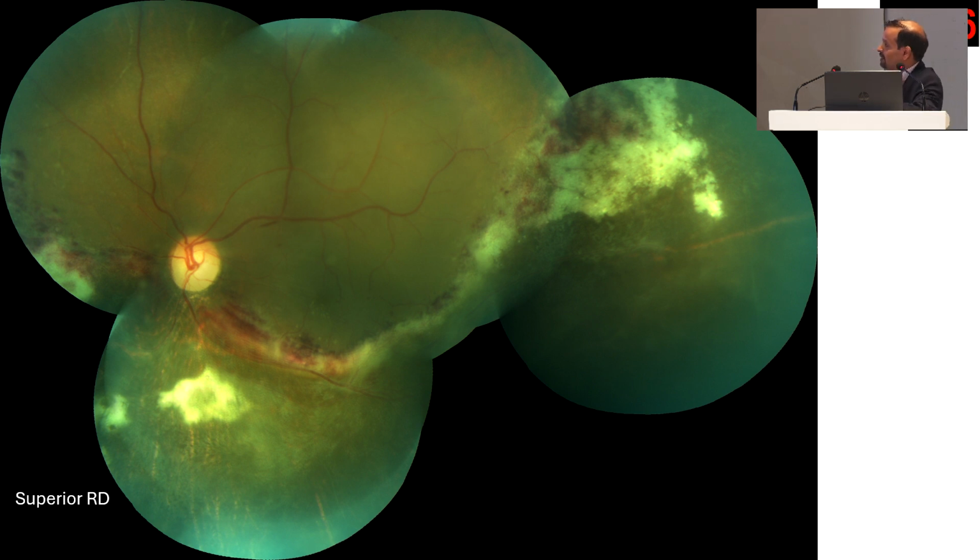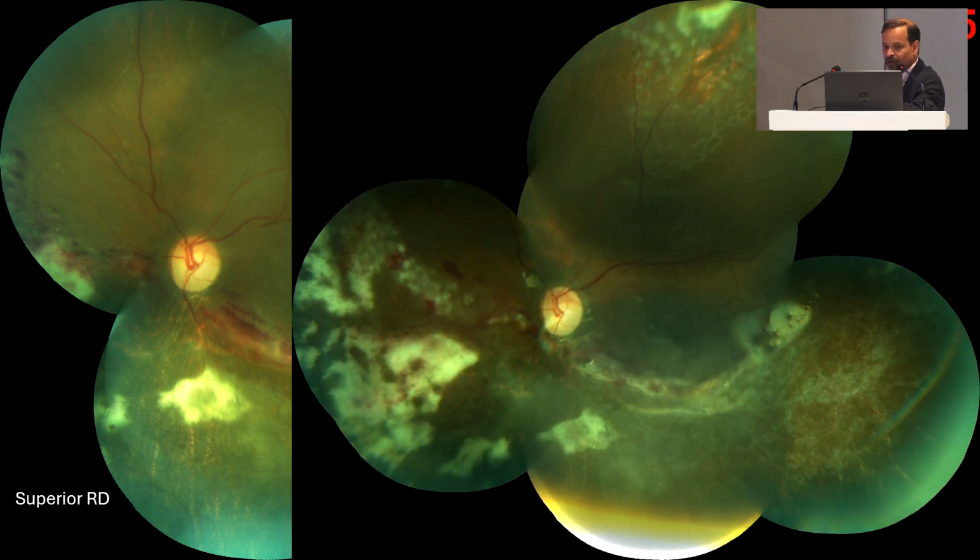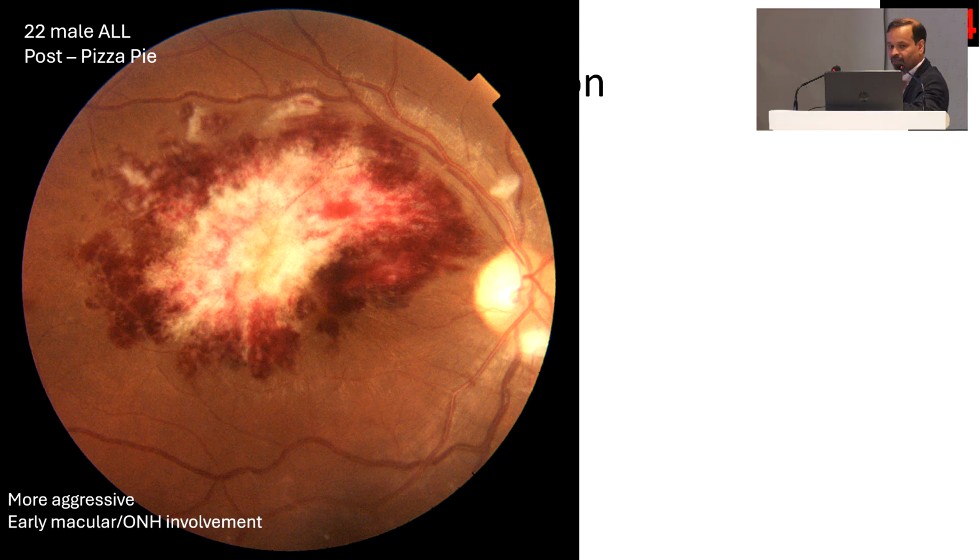So again, this is the other eye of the patient. You can see there's extensive peripheral healing along with activity at the edges. So this is a typical pattern whereby the peripheral healing keeps on happening and the new activity starts, and slowly it progresses to the posterior pole, and if not treated, it can eventually lead to destruction of the macula and the optic nerve. So this patient in fact had RD, and this patient underwent surgery, thereby leading to attachment of the retina, and we could preserve some ambulatory vision in the left eye.